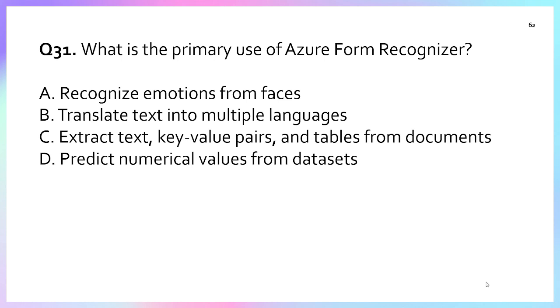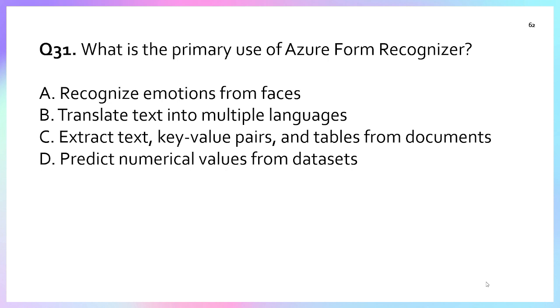Question number 31. What is the primary use of the Azure Form Recognizer? Option A, recognize emotion from the face? No, this is the Face service, face detection. Option B, translate text into multiple languages. No, that is the Translator, translating text between natural languages. Leave it. Option D, extract text, key-value pairs and tables from the document.